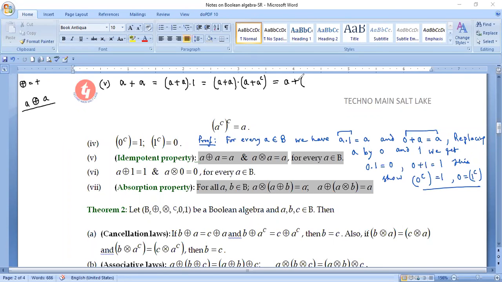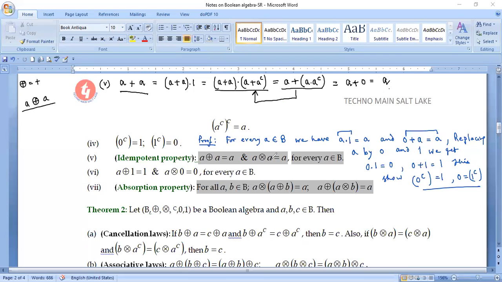If I write this part as A plus A into A complement, I think you do not have any trouble, because this is the distribution of plus over dot. I have used the distributive property over here, and A complement is 0, therefore A plus 0 equals A. So we have proved that A plus A equals A. This is proved.